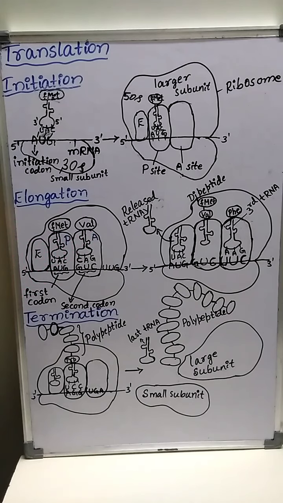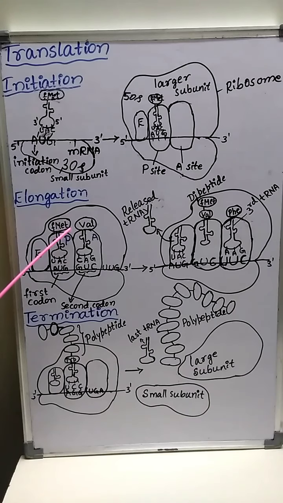And here also GTP breaks down into GDP and inorganic phosphate with the release of energy. For the binding, energy is required and that energy is supplied by the breakdown of GTP.